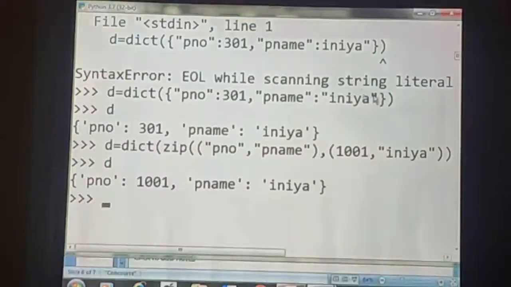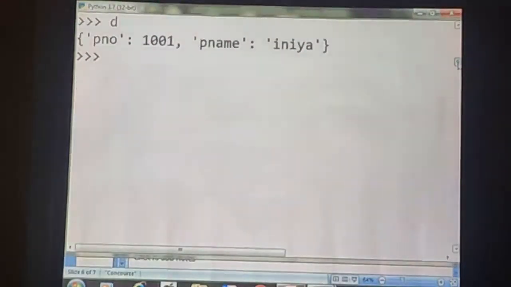Okay. See here. Student is equal to dict of.